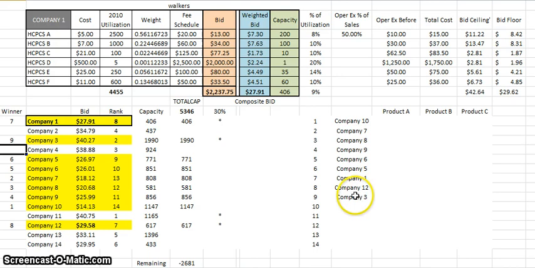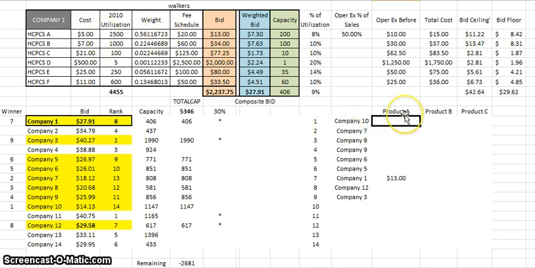Well, to figure that out, we're going to go back to each of our products, and we're going to look to see what everybody bid for each of those products. So, product A. Company 1, we're company 1, and we looked at our product A, and we see we bid $13. So we're going to plug $13 right there. And we're going to do the same thing for all the other companies' bids.